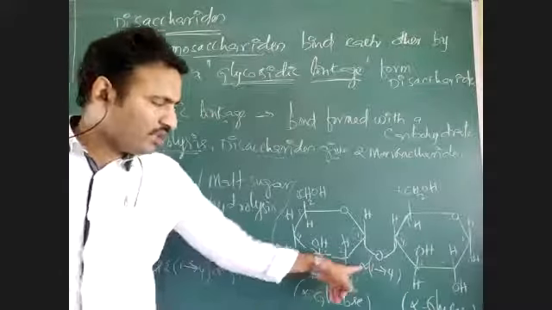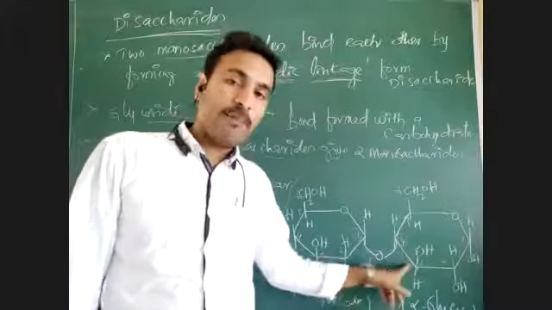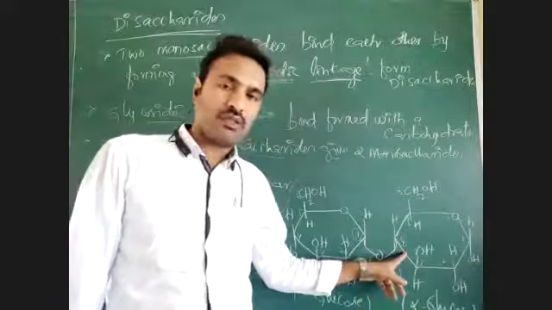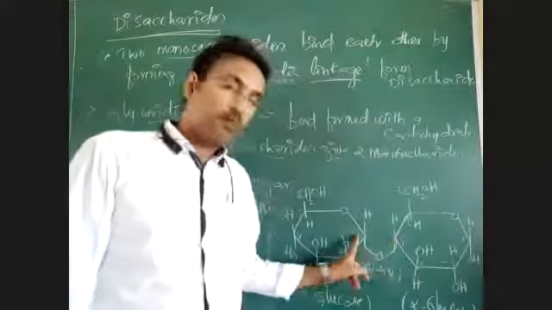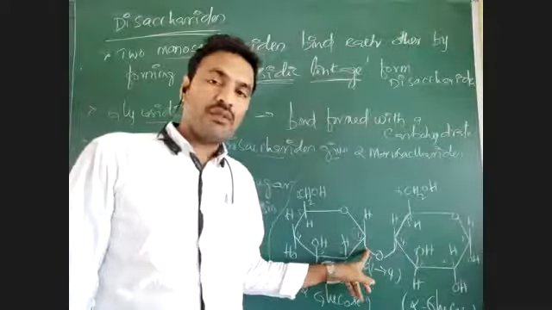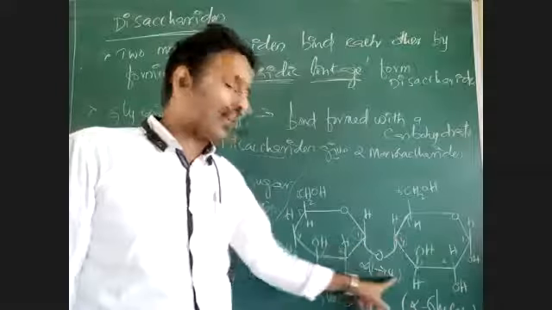First we need to write the type of sugar, whether it is alpha sugar or beta sugar. Then the positions of the carbons between which the glycosidic linkage is formed. The first carbon of the first sugar and the fourth carbon of the second sugar are involved, so 1,4 glycosidic linkage.